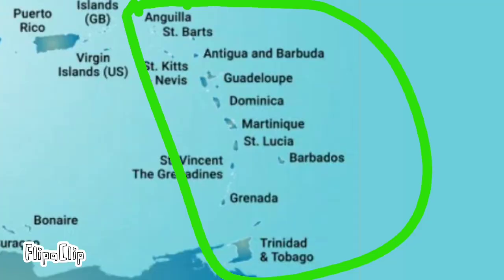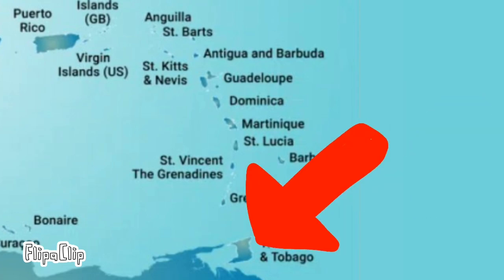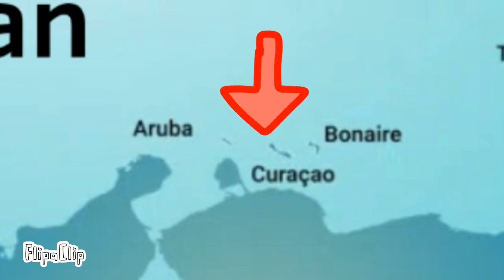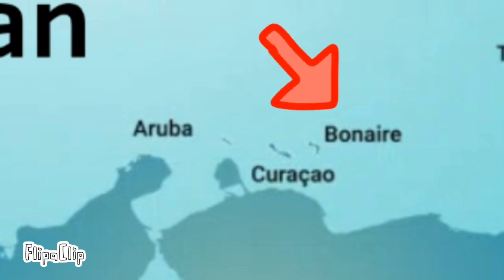The Lesser Antilles are forming a boundary between the Caribbean and the Atlantic Ocean. 1/3 of the population of the Lesser Antilles lives in Trinidad and Tobago. Now onto the ABC Islands. Aruba, Bonaire, and Curacao were all colonized by the Dutch. Aruba and Curacao are self-governing constituent countries, while Bonaire is a special municipality.